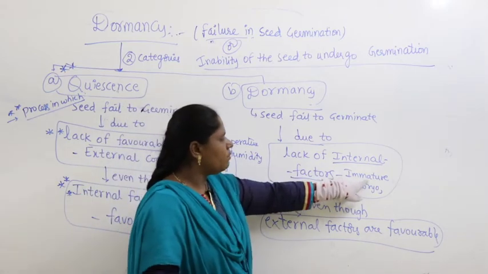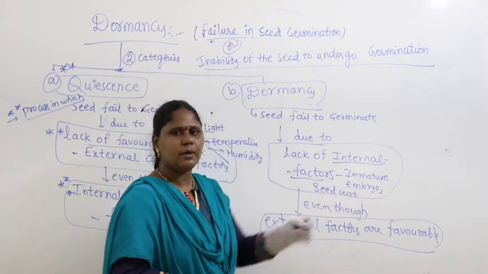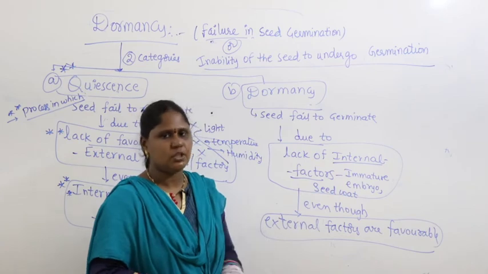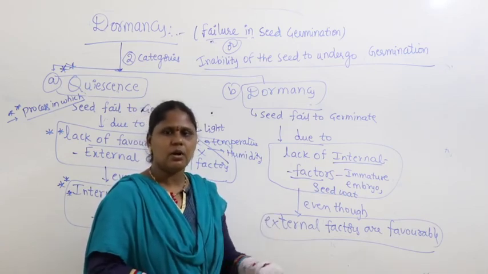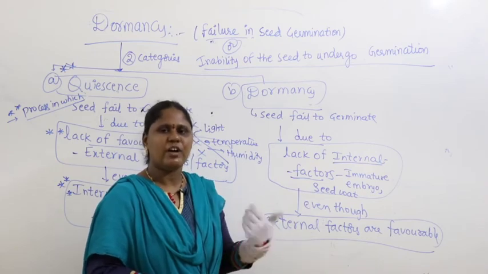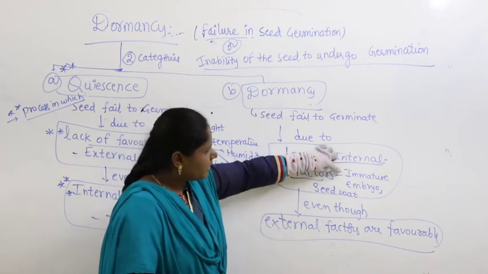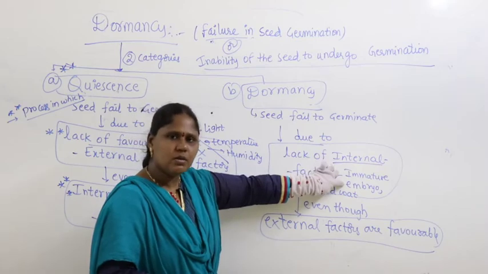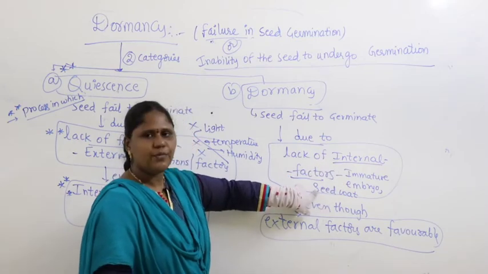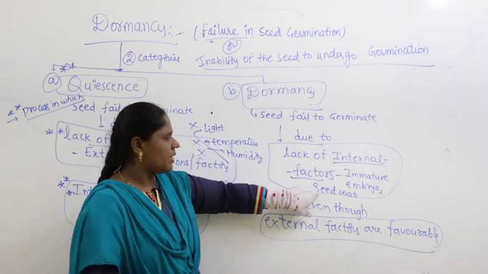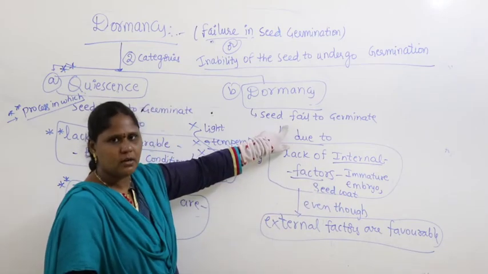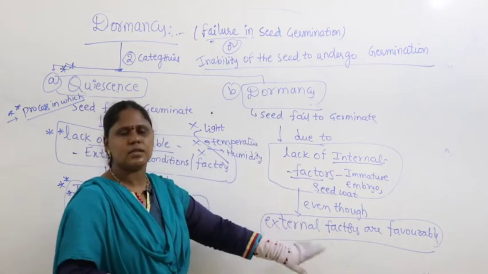Maybe because of immature embryo. Embryo is not completely mature, not fully developed, it is improper or functionless. So, immature embryo or maybe because of seed coat. Whenever internal factors make the seed fail to germinate, even though external factors are favorable.